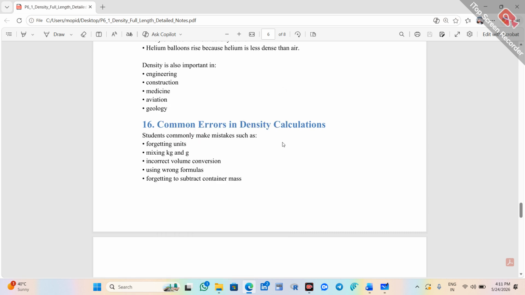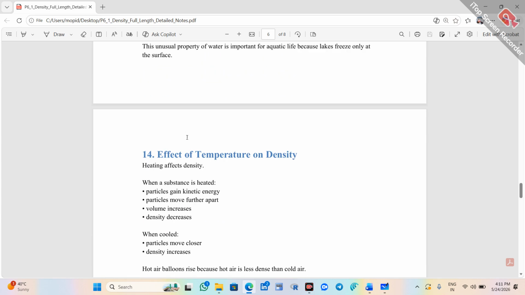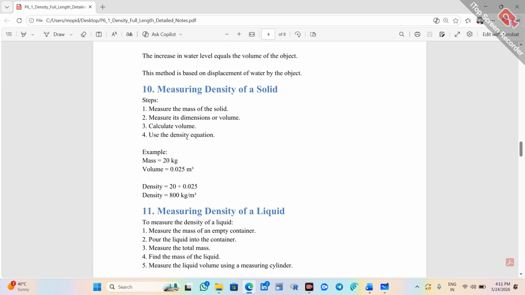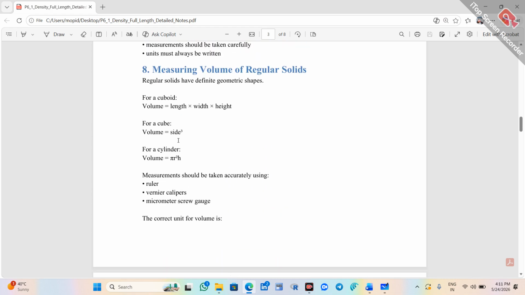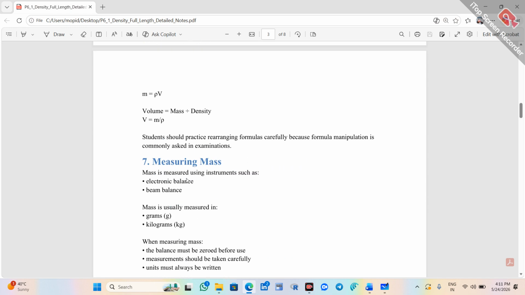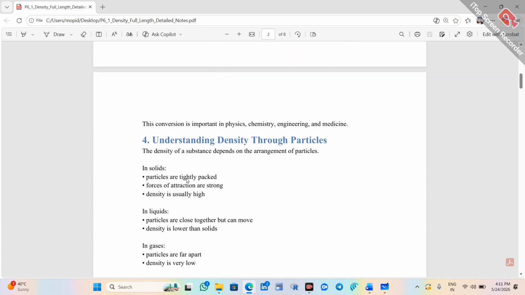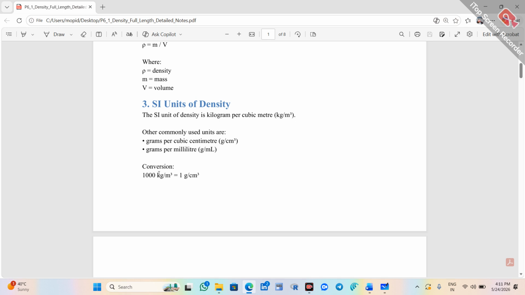Next, common errors we make in the calculation of density. Sometimes we may forget units. For example, if we are taking the mass in grams, then we should take the volume in centimeter cube, or meter cube only. Both units should be either SI, that is kg and meter cube, or gram and centimeter cube.